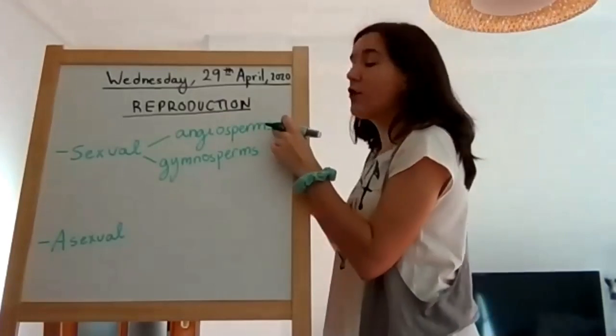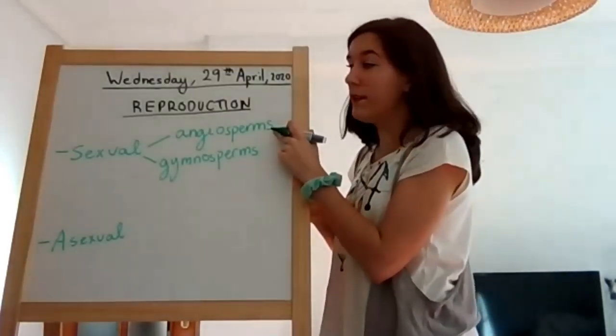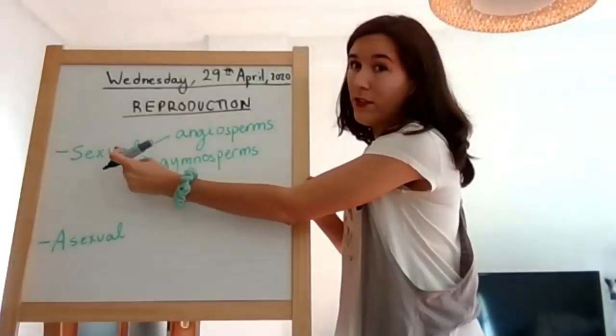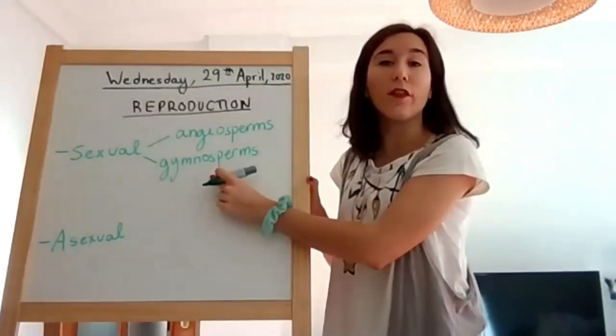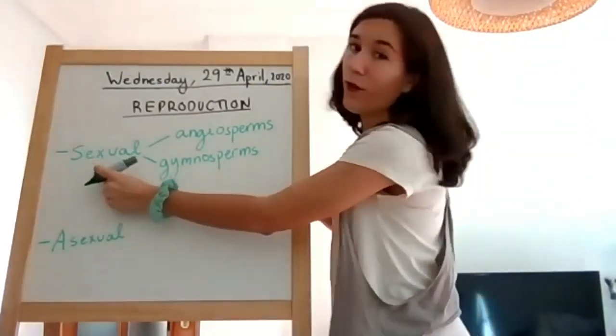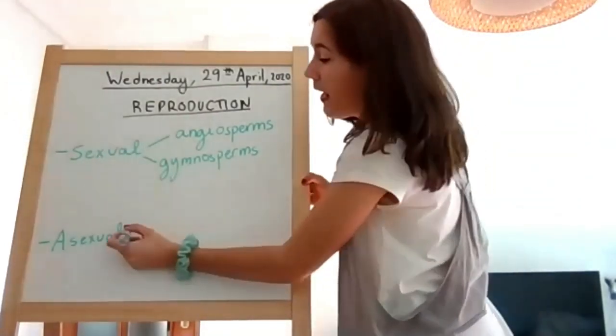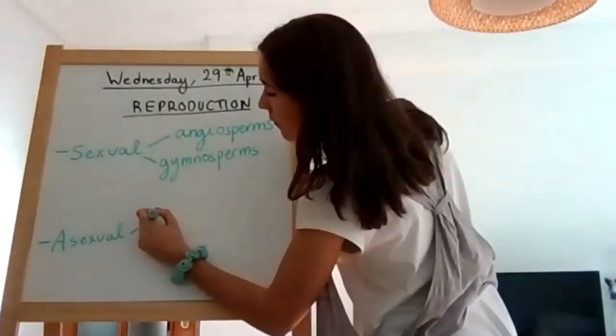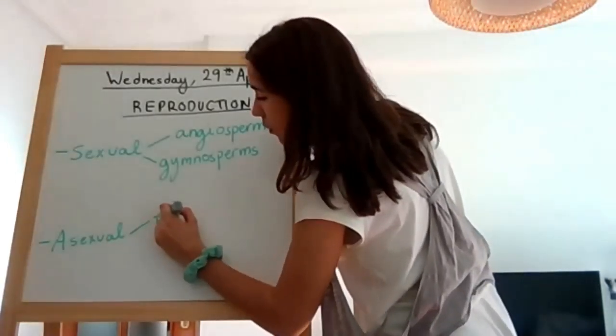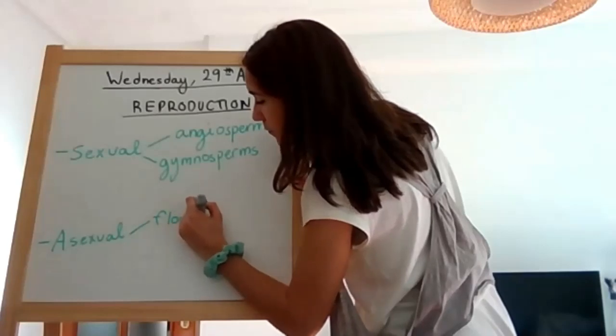Angiosperms is one type of plant that does sexual reproduction, and gymnosperms is another type of plant that does sexual reproduction.